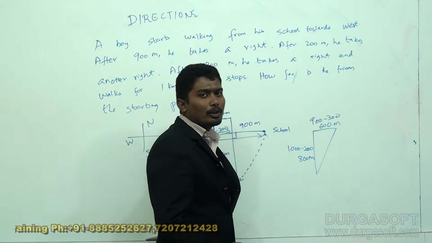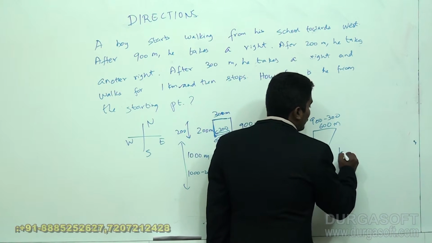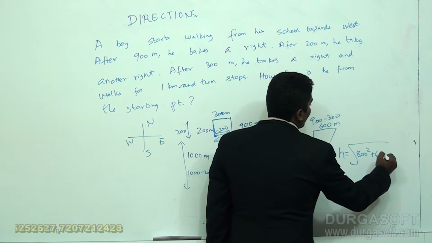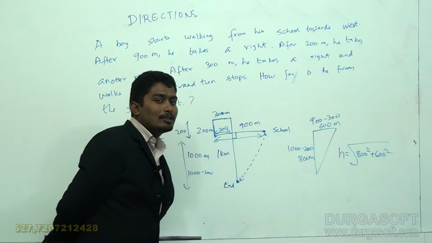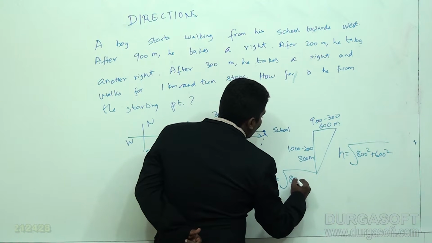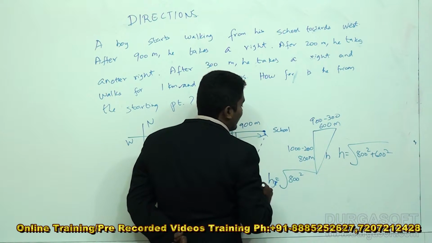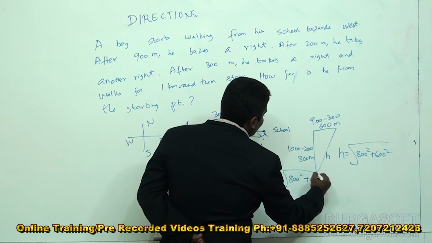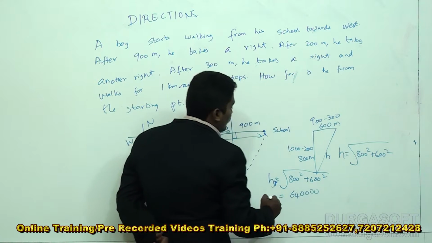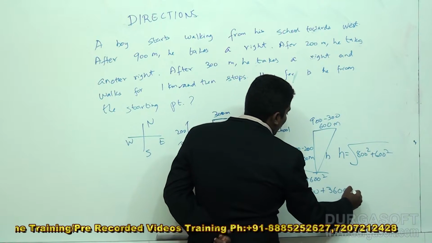Now what will be the length of the hypotenuse? I know that c square is equal to a square plus b square, so the hypotenuse h will be equal to root of 800 square plus 600 square. 800 square will be 6,40,000 plus 36 followed by 4 zeros.